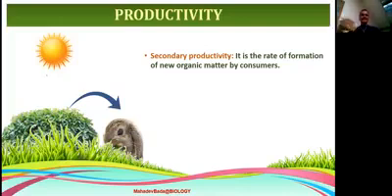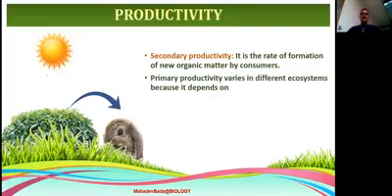Consumers may be herbivores, carnivores, omnivores, scavengers and decomposers. All these come under secondary productivity, while all green plants come under primary productivity.